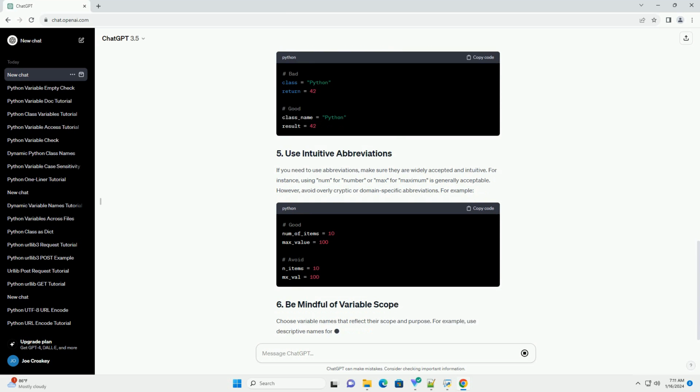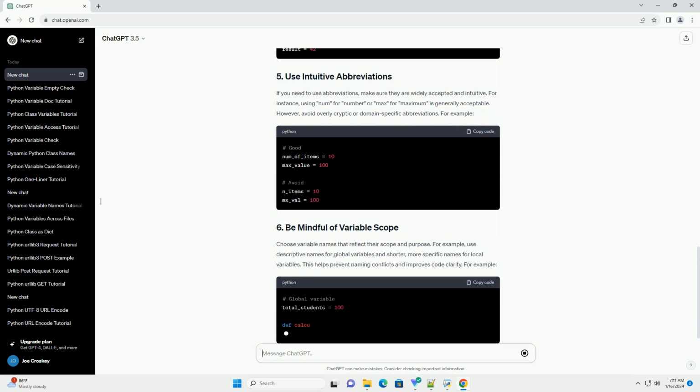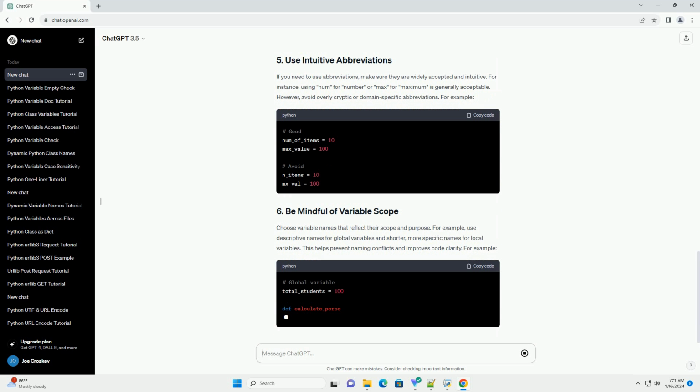For example, avoid using Python reserved words, keywords, as variable names, as this can lead to unexpected behavior or errors. For example, if you need to use abbreviations, make sure they are widely accepted and intuitive.